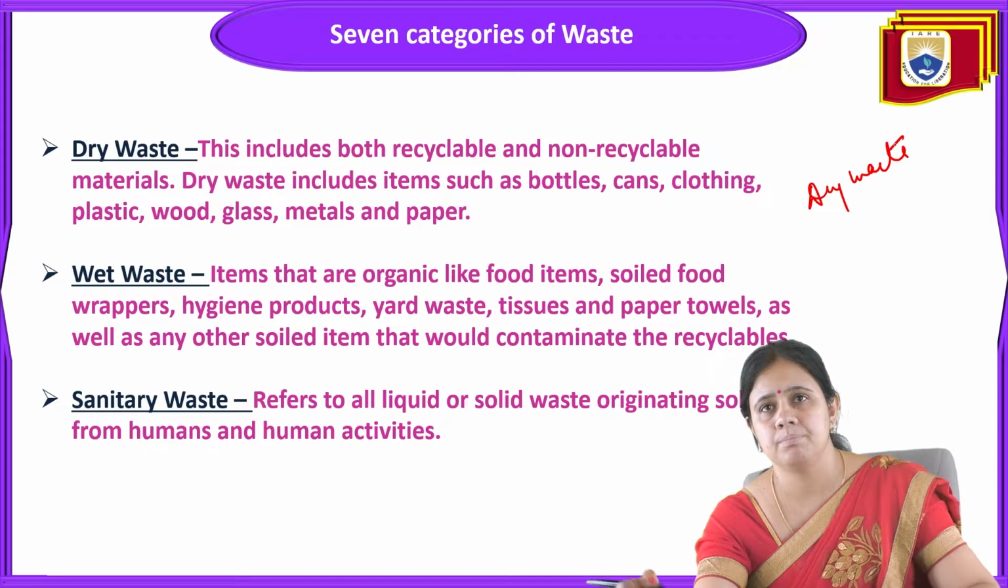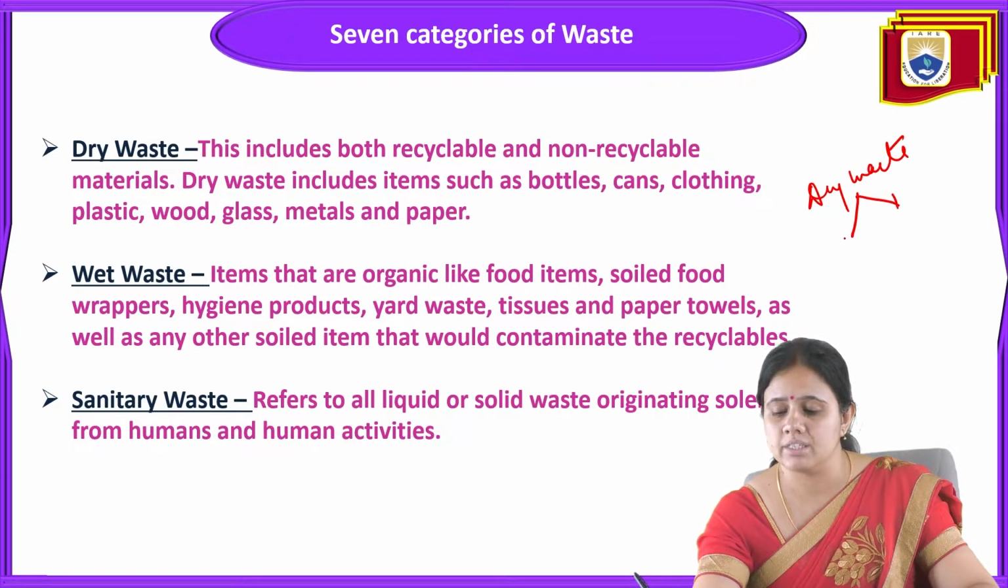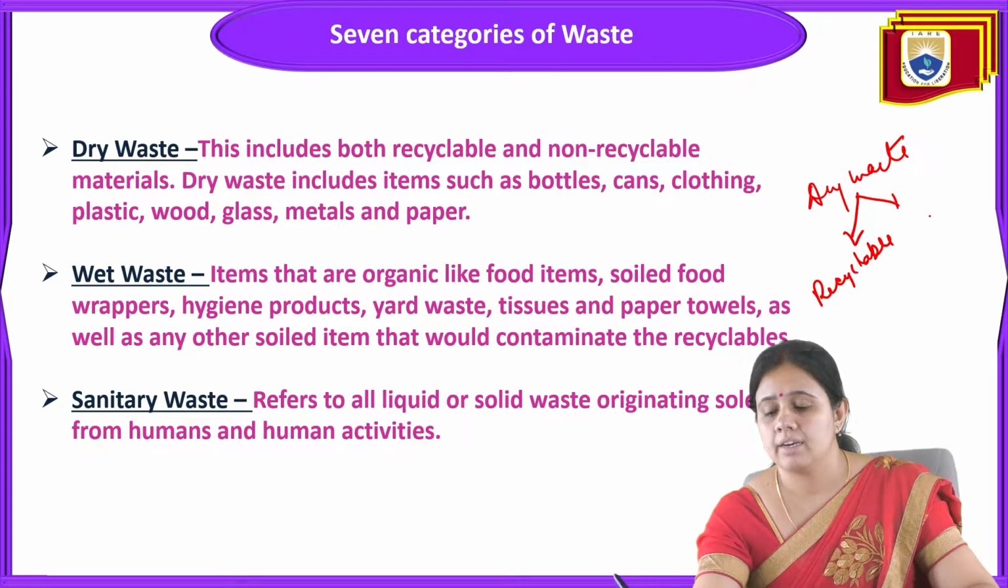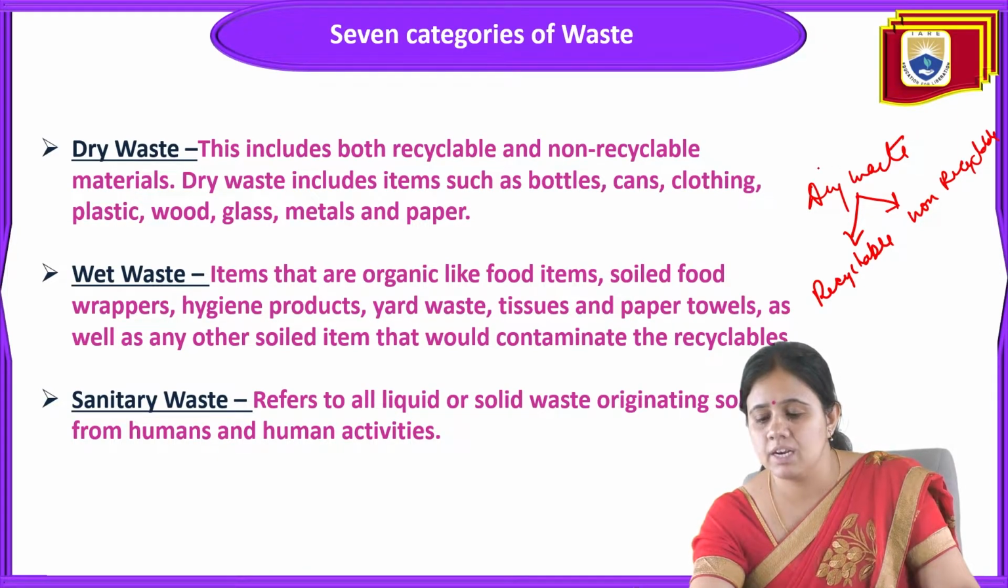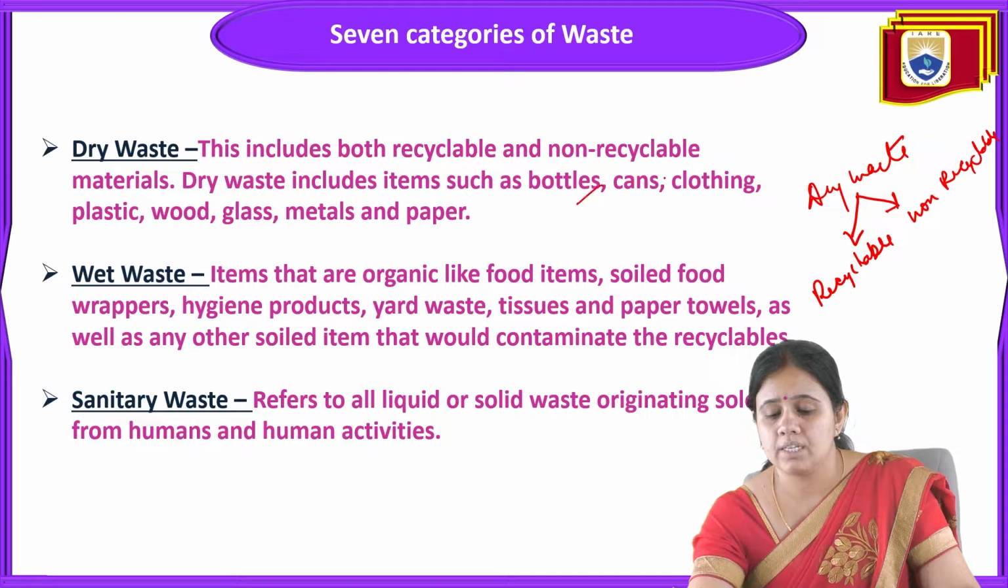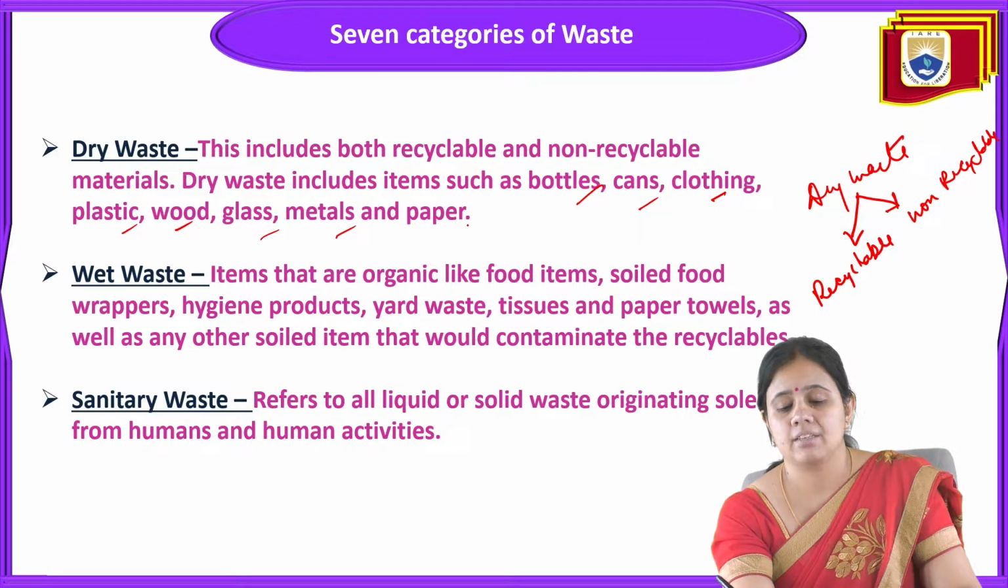Dry waste will include recyclable and non-recyclable waste. So this is called dry waste. Dry waste altogether consists of recyclable and non-recyclable material. And dry waste includes items like bottles, cans, clothing, plastic, wood, glass, metal and some papers.